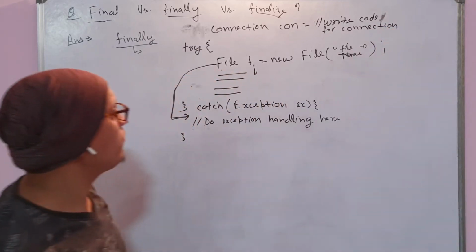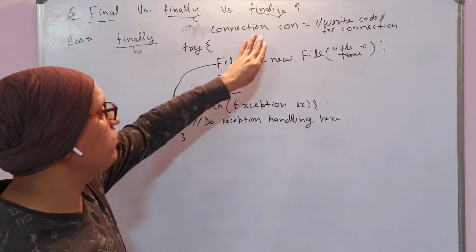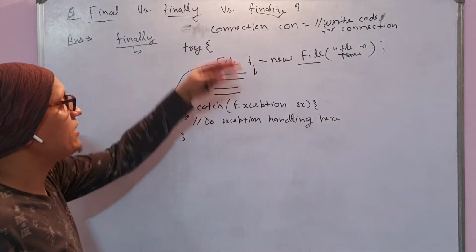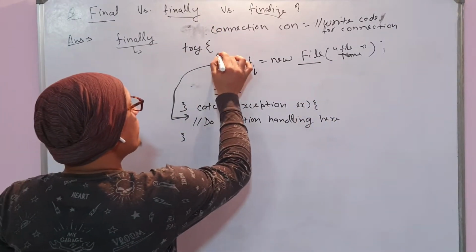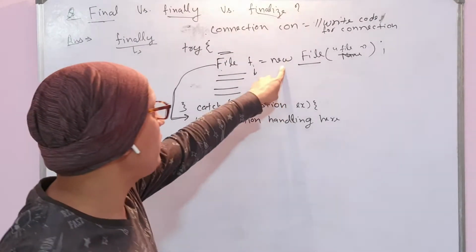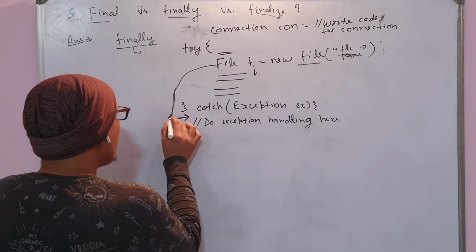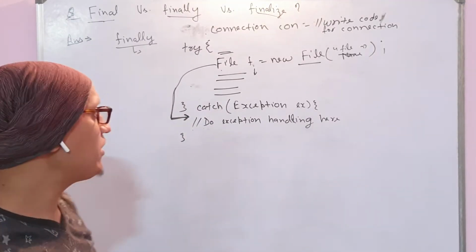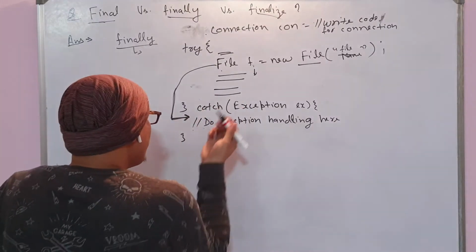You need to do some operations with the connection, and you are doing them successfully, but just because of the file some exception happened. What will happen? It will immediately come to this catch block. But you are not sure which catch block, as there may be multiple catch blocks.